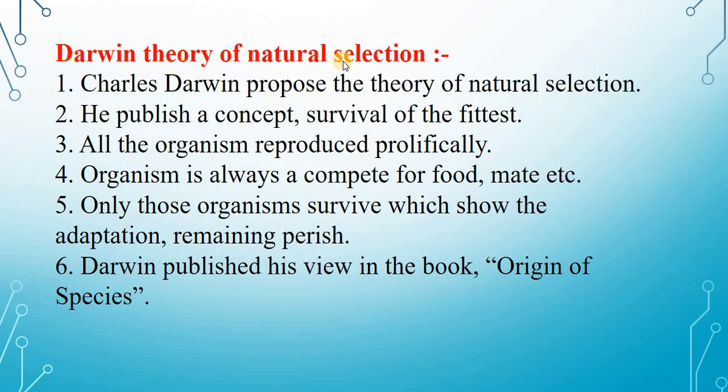Darwin's theory of natural selection. First point, Charles Darwin proposed the theory of natural selection. Second point, he published a concept, survival of the fittest. All the organisms reproduce prolifically. Organisms always compete for food, mates, etc. Only those organisms survive which show adaptation; the remaining perish. Darwin published his views in the book Origin of Species.